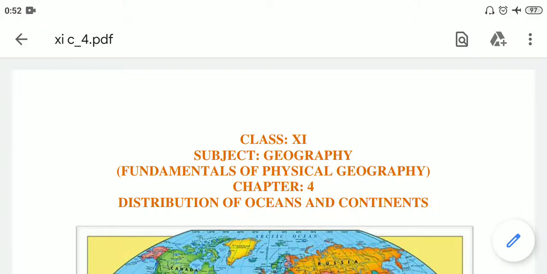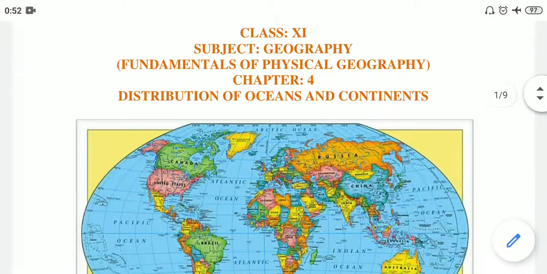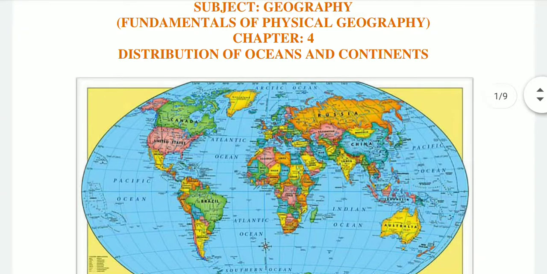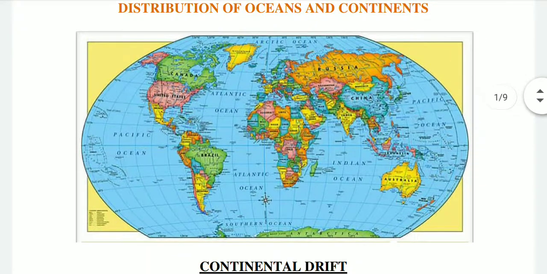Class 11. Today I am going to teach you chapter 4, Distribution of Oceans and Continents, from the book Fundamentals of Physical Geography. In the previous chapter you have studied the interior of the earth. You are already familiar with the world map. You know that continents cover 29% of the surface of the earth and the remainder is under oceanic waters.